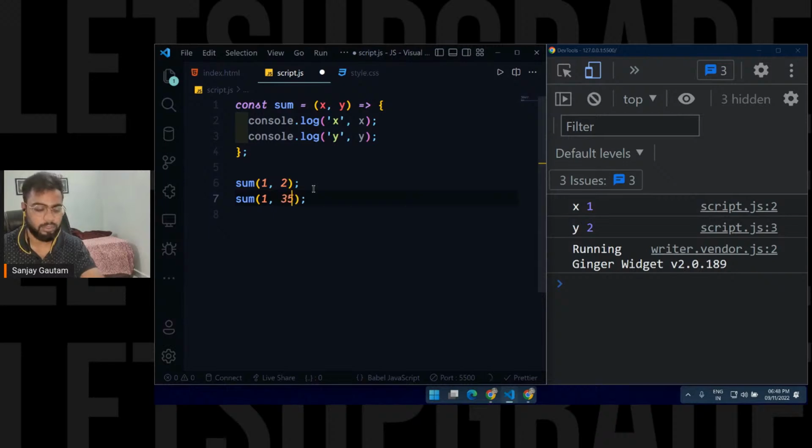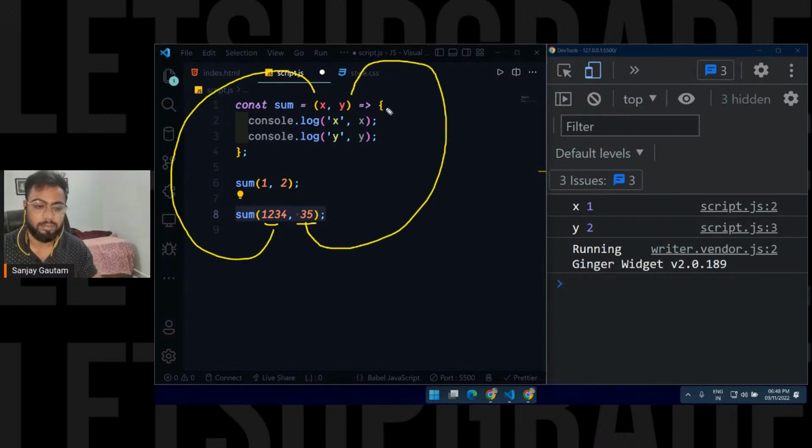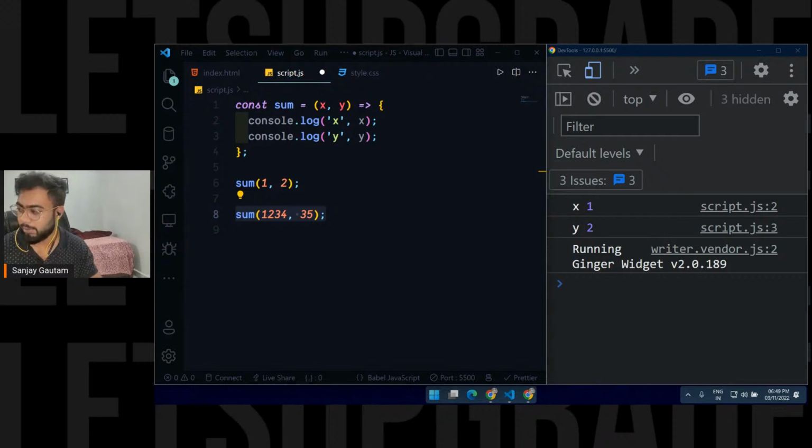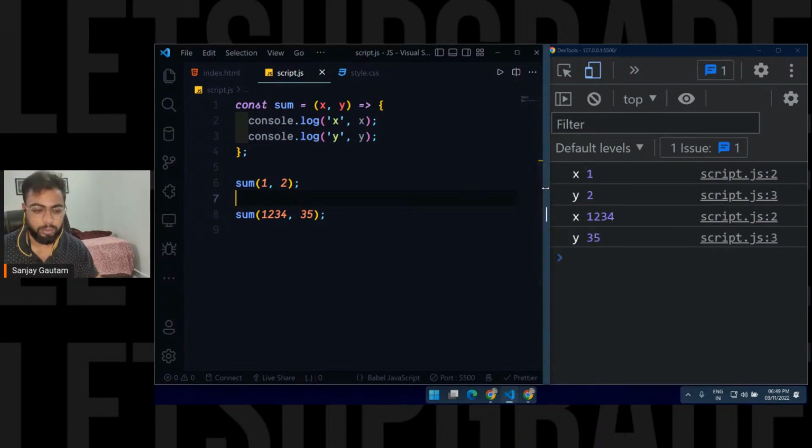So I'm just going to call this function again with some different values here. Like this, and the second time I call it, I am going to pass different values. At this moment, x is going to be 1 2 3 4 and y is going to be equal to 35. If I save this, you will see inside the console 1 and 2 and then 1 2 3 4 and 35.